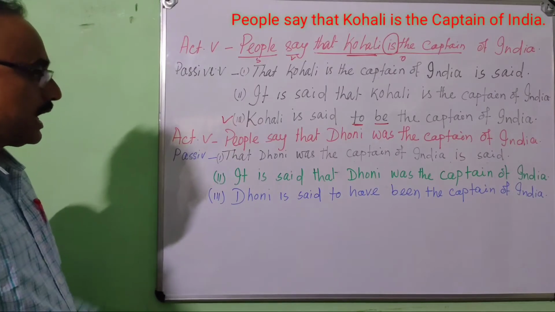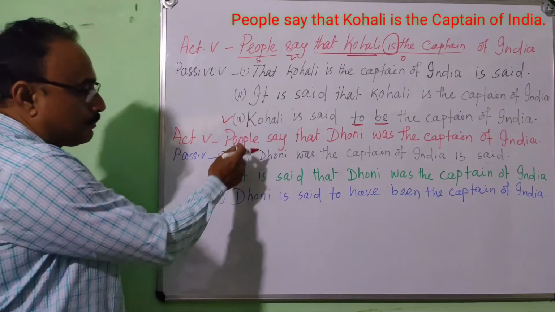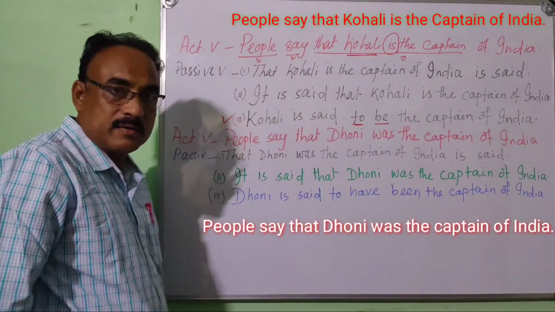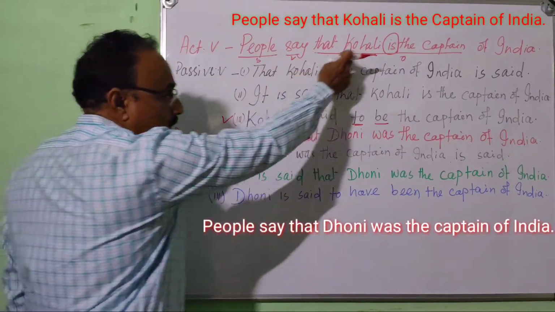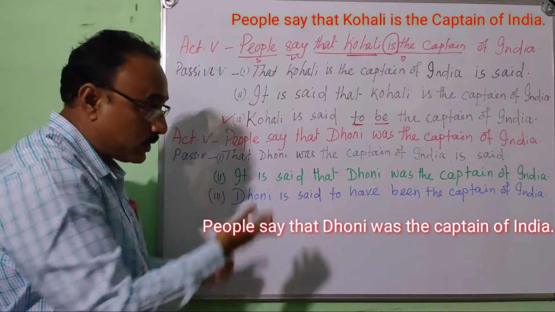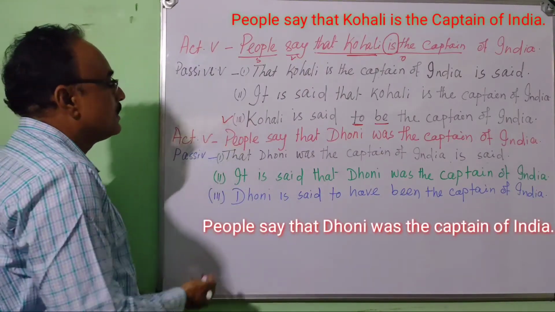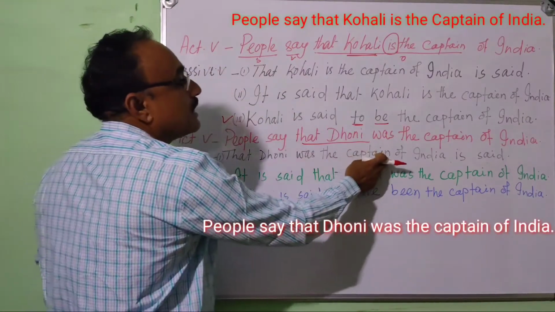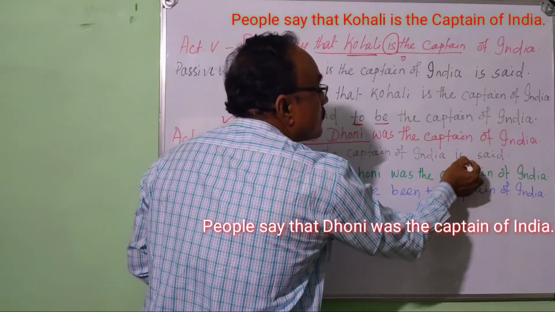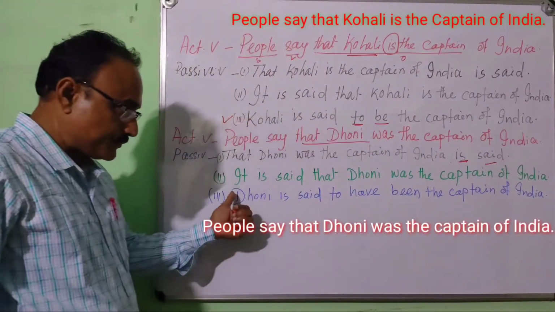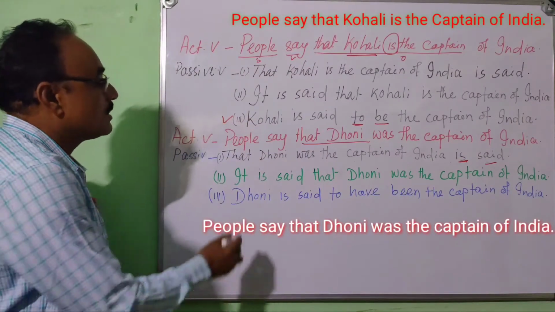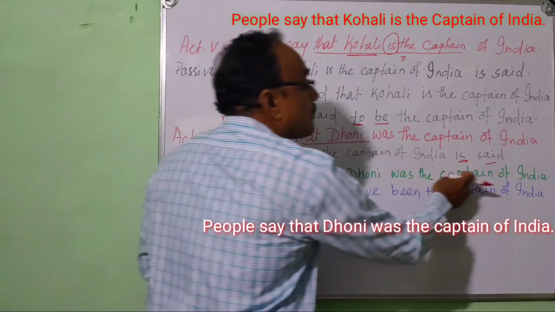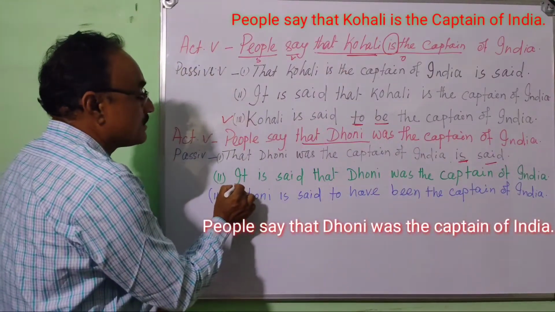Okay. Another example. People say that Dhoni was the captain of India. But here, Kohli is the captain of India. What are the changes here? Look here. The first one is that was the captain of India. It is said that Dhoni was the captain of India. Here is the passive structure.